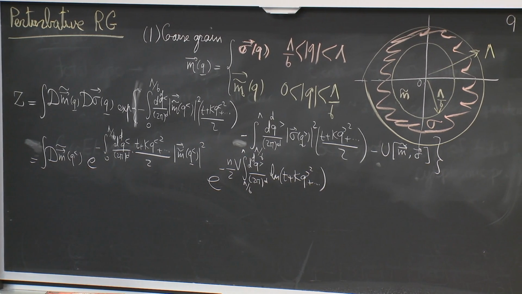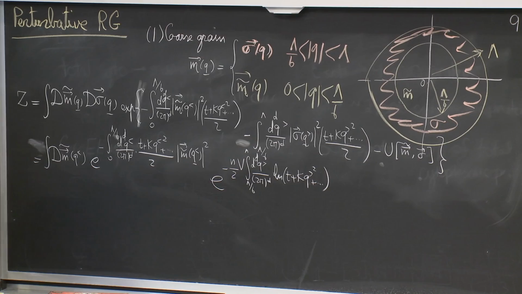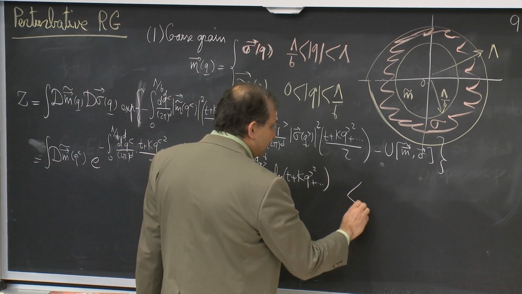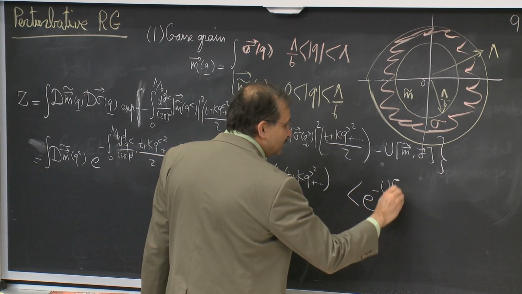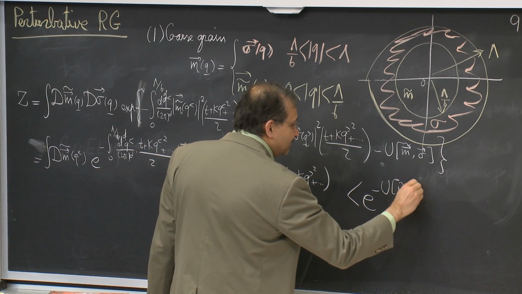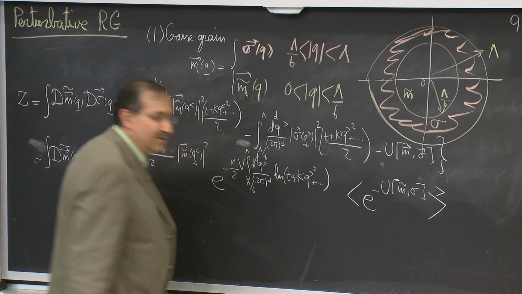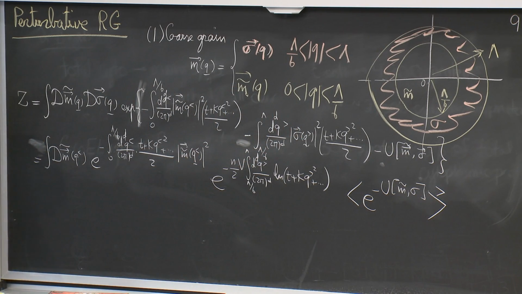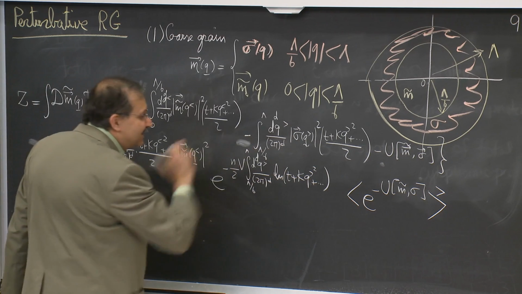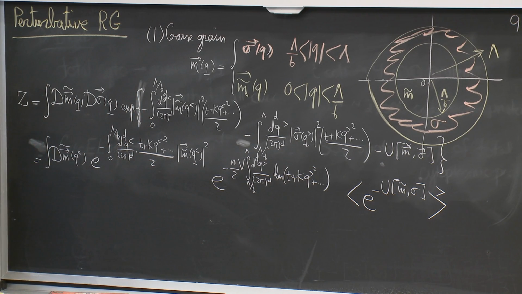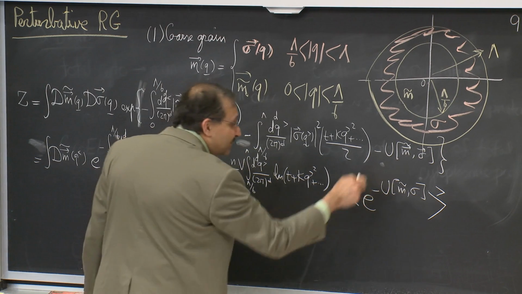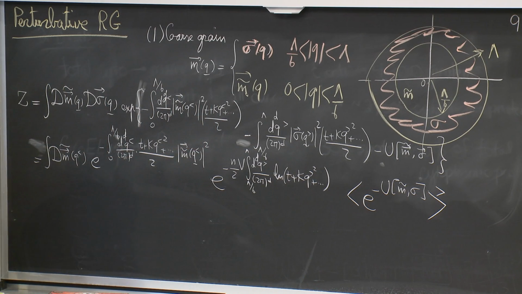Right? So if I didn't have the u, this would be the answer for doing the Gaussian integration. But I have the u, so what should I do? The answer is very simple. I write it as e to the minus u of m tilde and sigma, averaged. Okay? So what I have done is to say that with this weight, that is a Gaussian weight for sigma, I average the function e to the minus u.